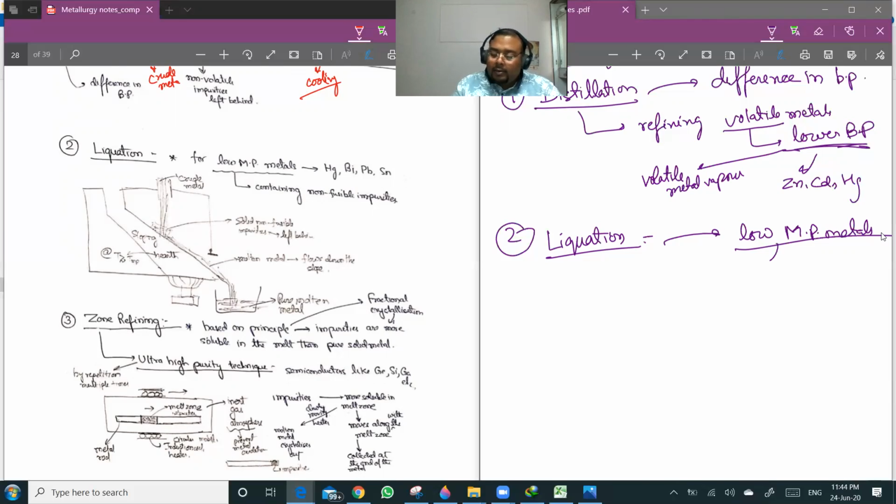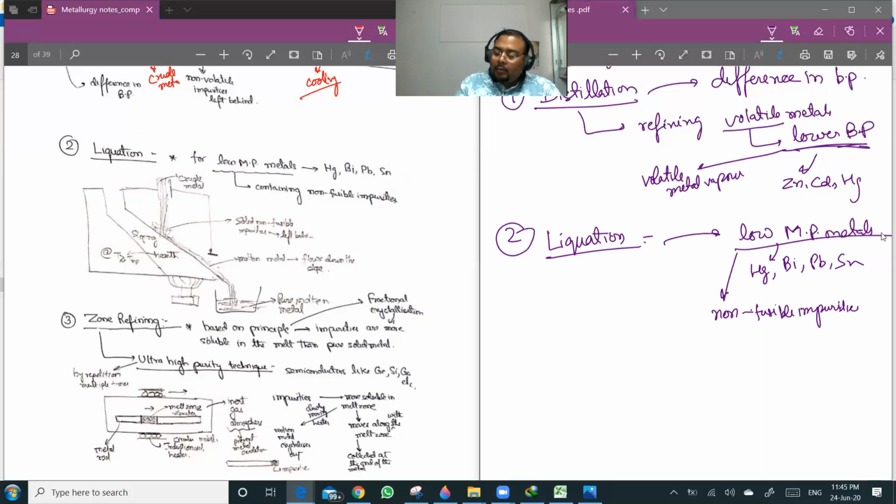Obviously mercury has a very low melting point, so we can use liquation as well as distillation. Apart from that, bismuth, lead, and tin are all low melting point metals. Since these are low melting point metals and they contain non-fusible impurity, and fusibility means melting tendency, the impurities won't melt easily, but the metals will melt easily.